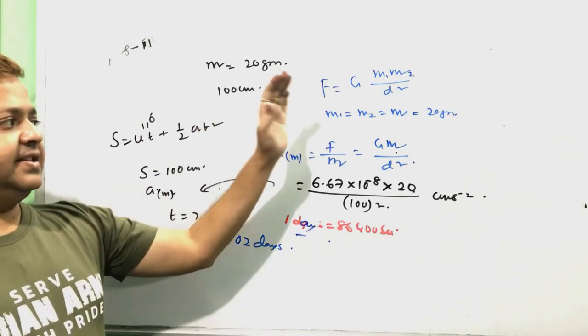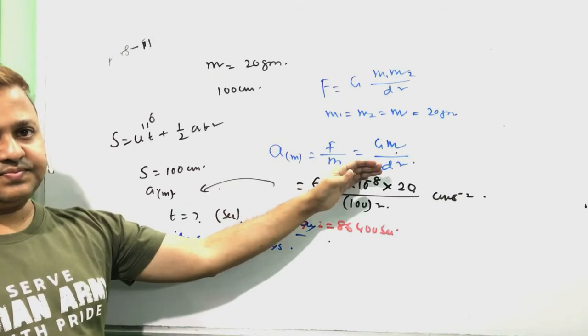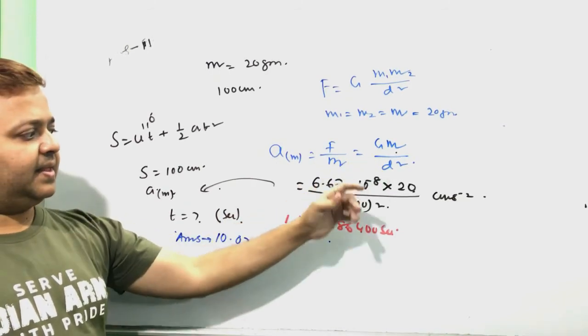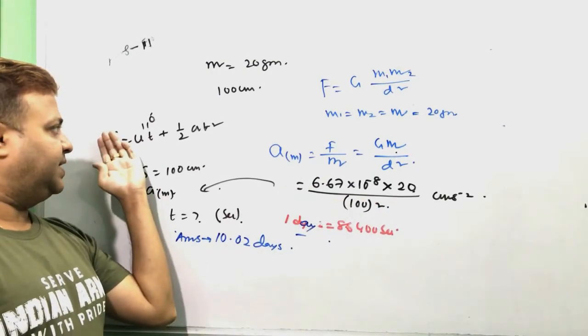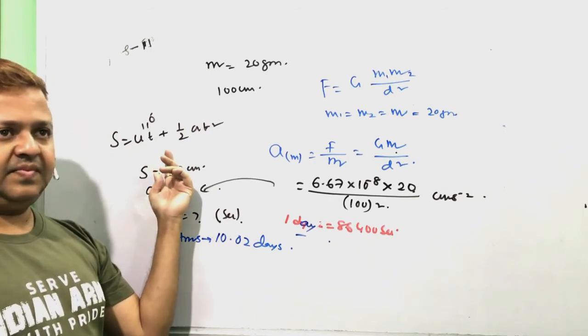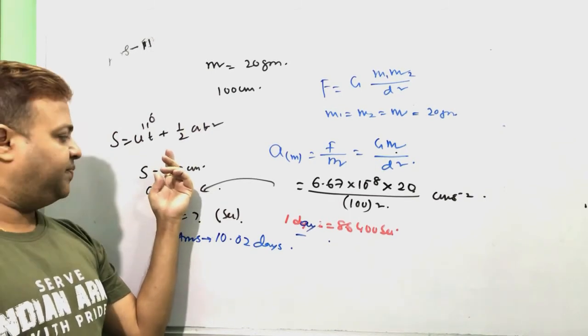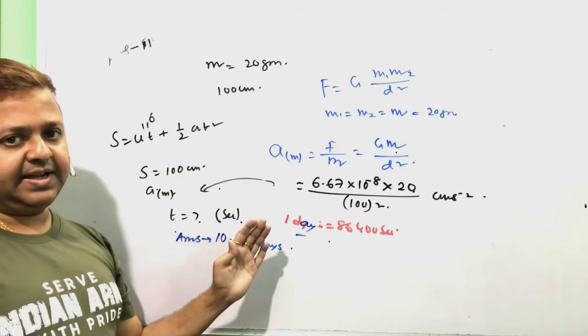Well, the force of attraction is this one. Then we can find the acceleration, force by mass, that is equal to this one. Then we can apply the formula s equal to ut plus half at square. u is 0. Acceleration is this one. Then we can find the time, in second.